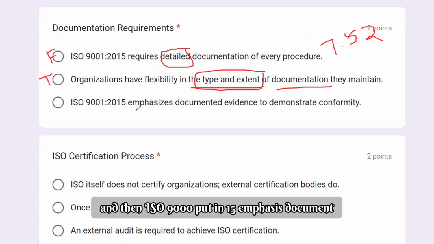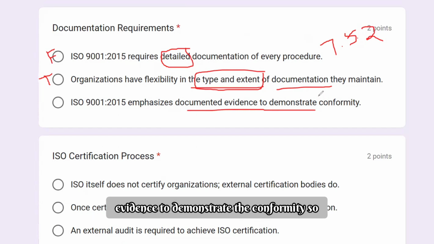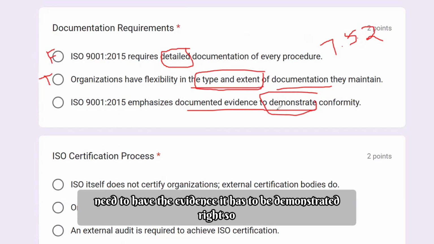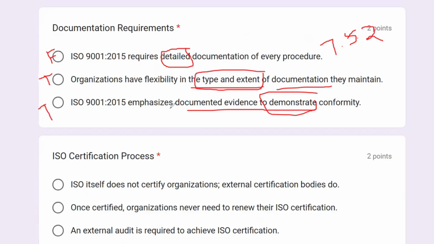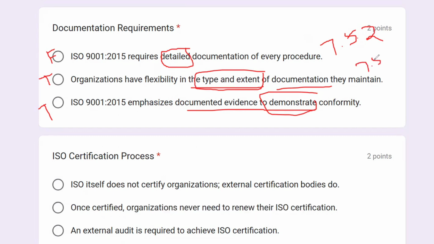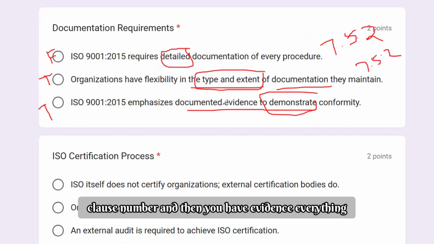Then, ISO 9001 emphasizes documented evidence to demonstrate conformity. Yes, everything needs evidence and has to be demonstrated. This is again flexibility, and you will find it in clause 7.5.2, and then you have the evidence.